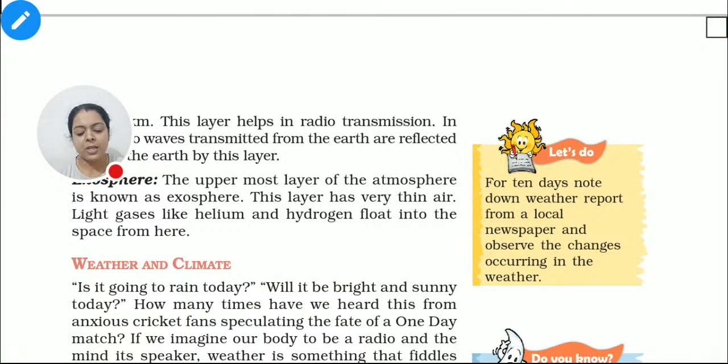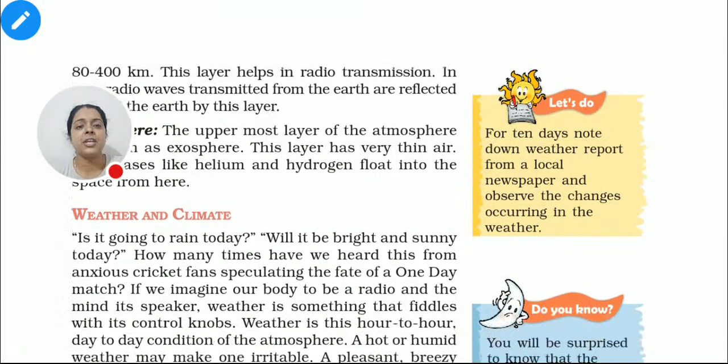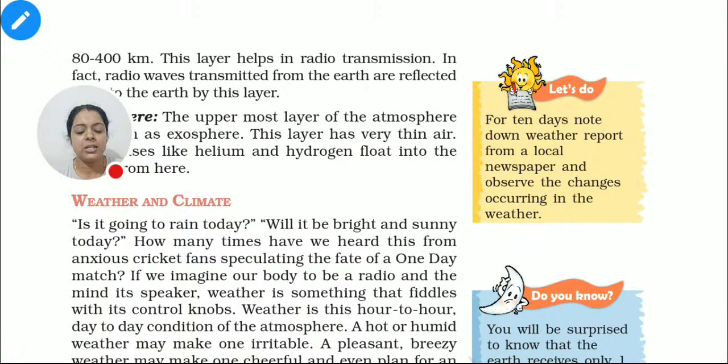Fine. So we are going to talk about this chapter now. Yesterday we finished at what? We finished at weather and climate, right? So what did we basically talk about? It was basically about one thing, that weather is day to day and hour to hour changes.